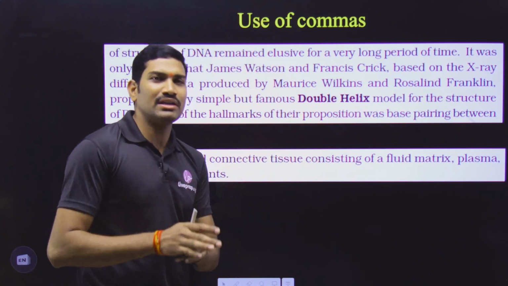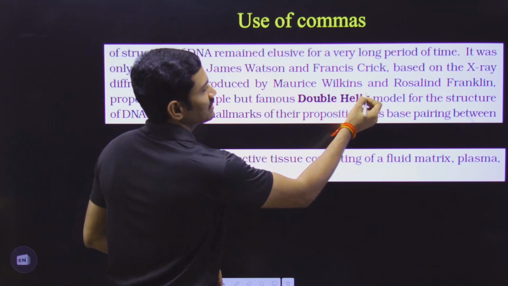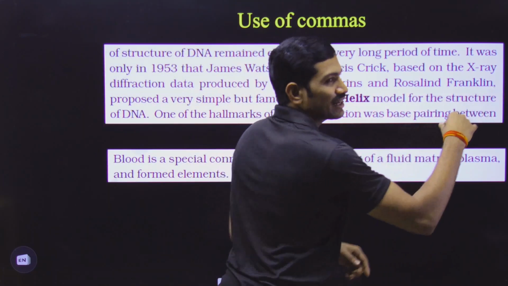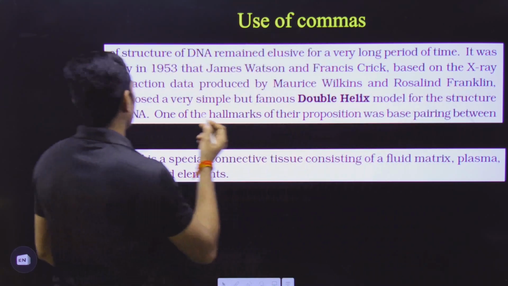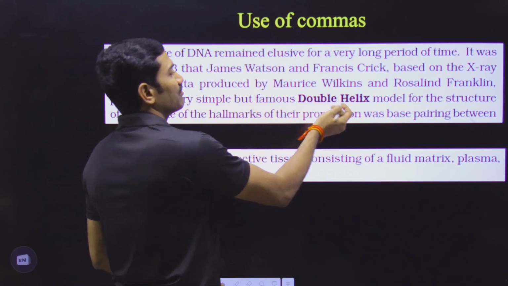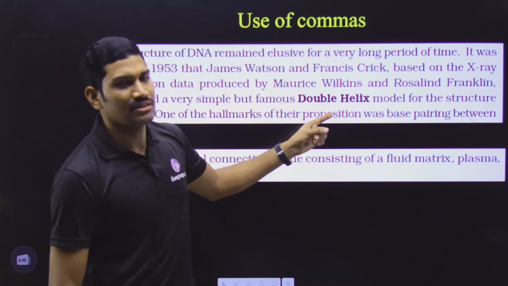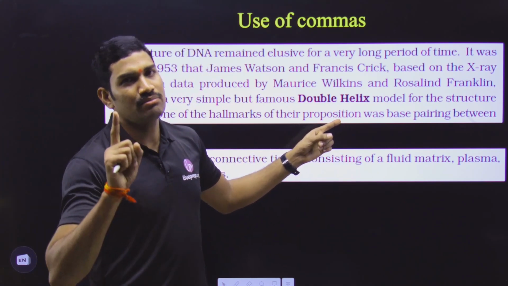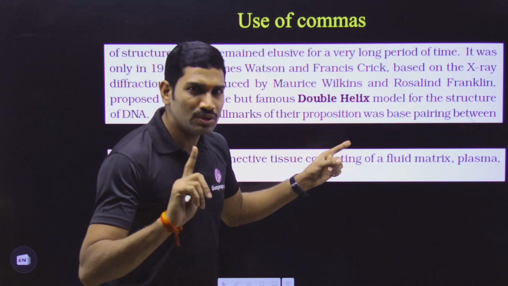Now the problem here is, when students are reading this, what are they reading? Morris Wilkins and Rosalind Franklin, and they are forgetting this comma, and directly they are reading that Wilkins and Franklin proposed a very simple but famous DNA double helical model for the structure of DNA. They are reading like this. Please remember, this is the wrong way. You are making a mistake here. So don't make this type of mistake.